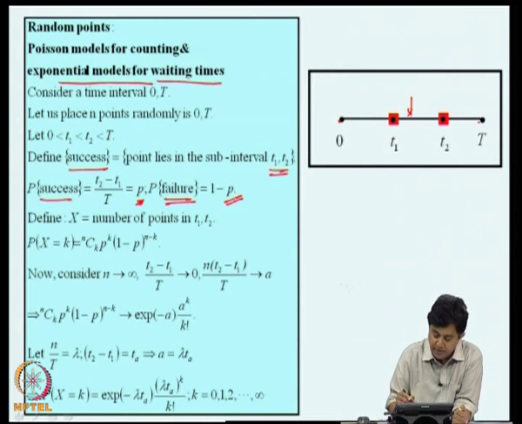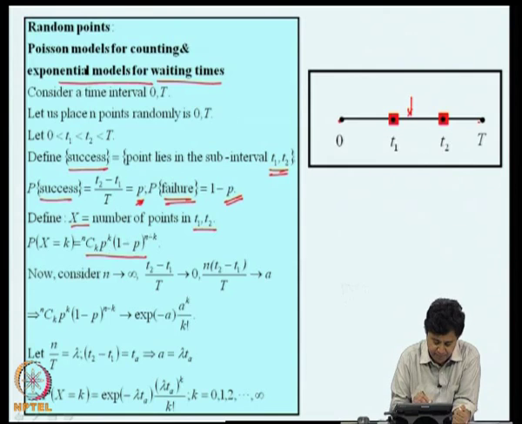Now, if we place n points, we ask what is the probability distribution of the number of points in t1 to t2 after we have finished placing n points in 0 to T. This follows the binomial distribution, and the probability of x equal to k is given by n choose k, p to the k, 1 minus p to the power of n minus k.